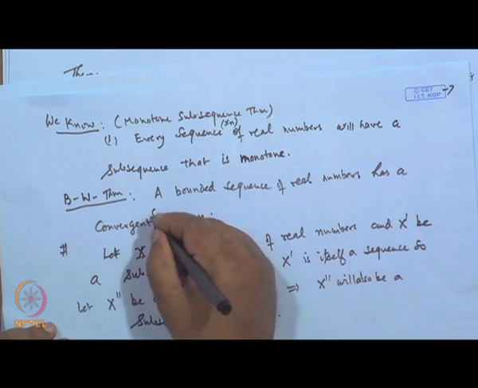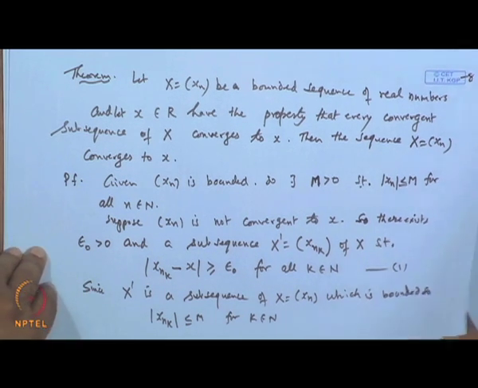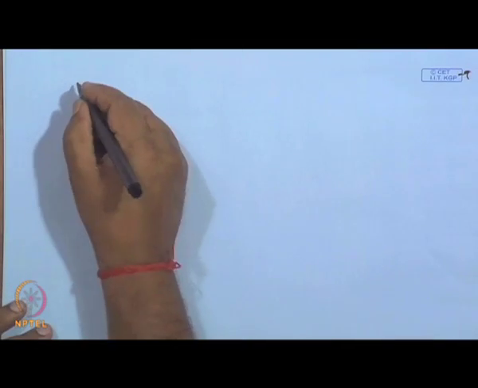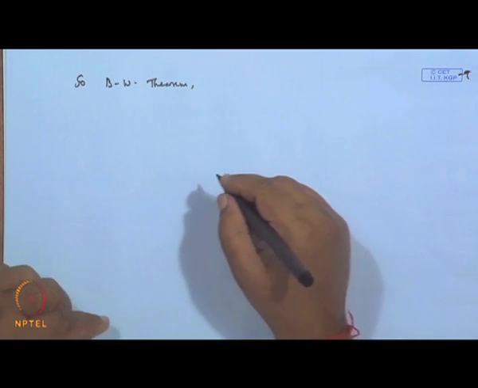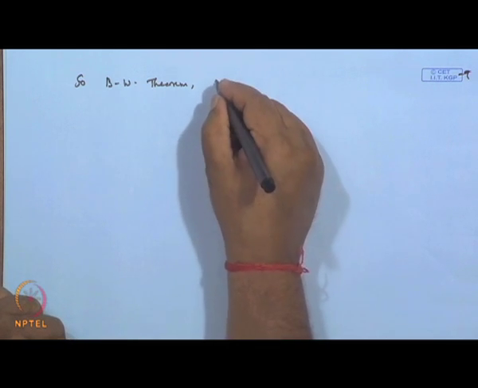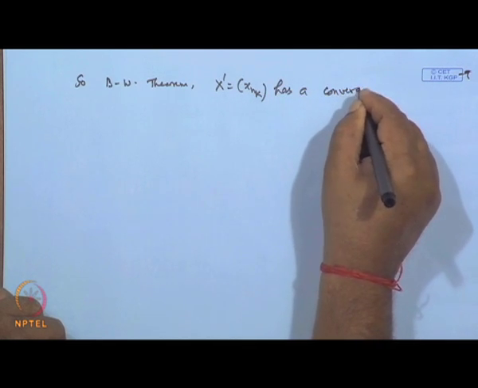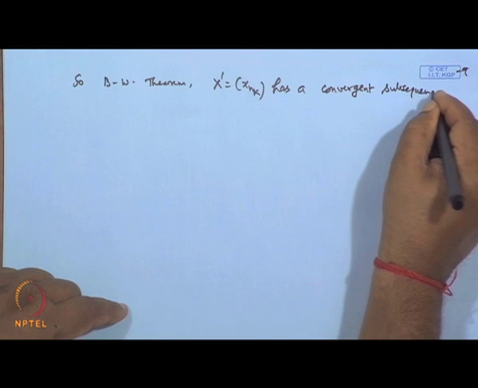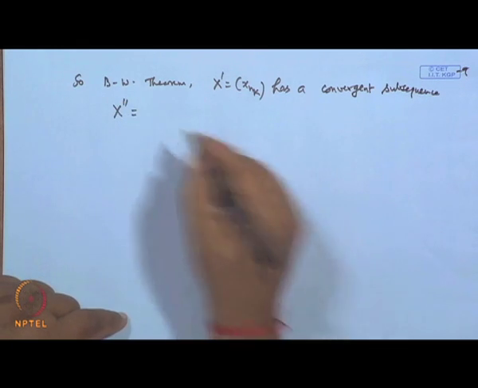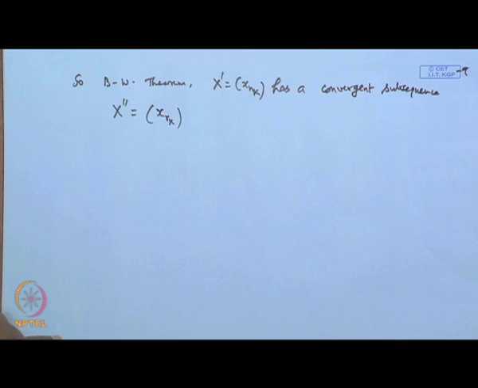So, by the Bolzano-Weierstrass theorem, we can say that x dash has a convergent subsequence x double dash, say x_{r_k}, a convergent subsequence x double dash.